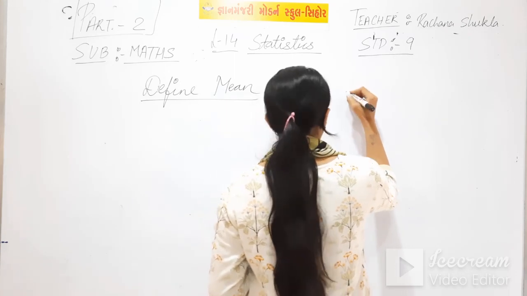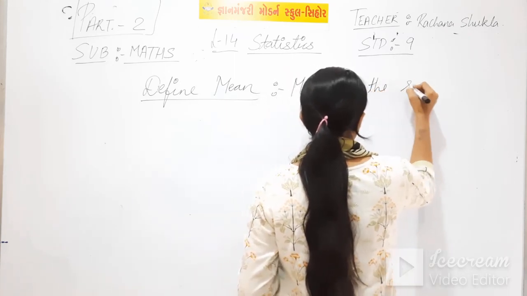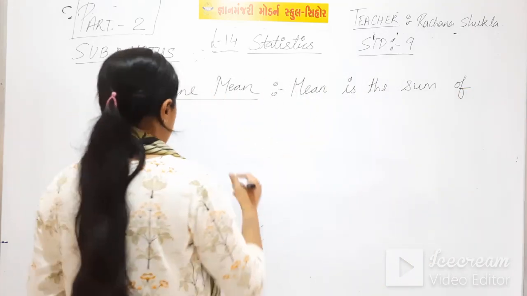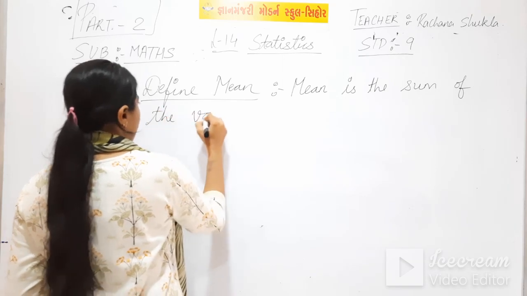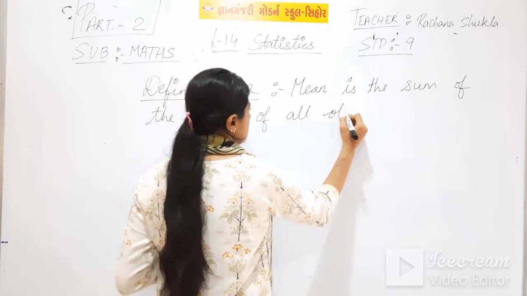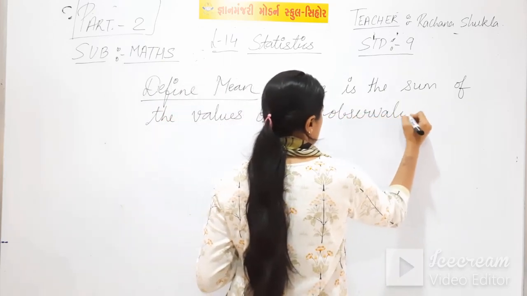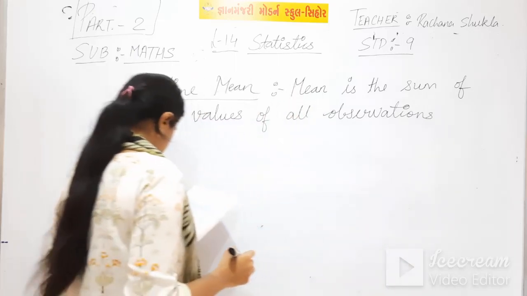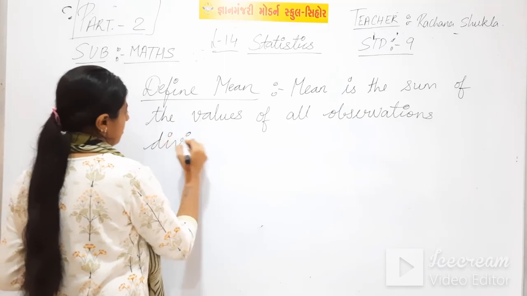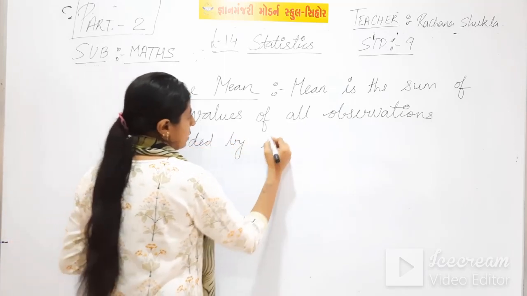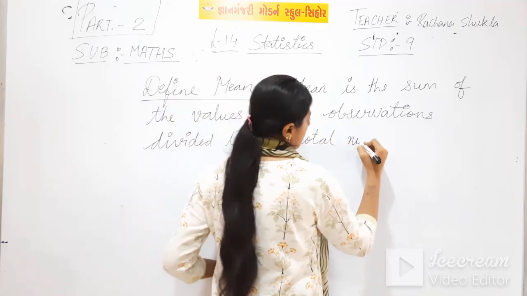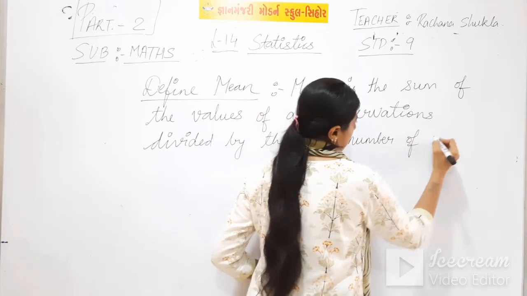Mean is the sum of the values of all observations divided by the total number of observations.